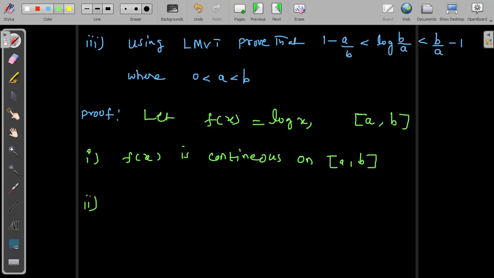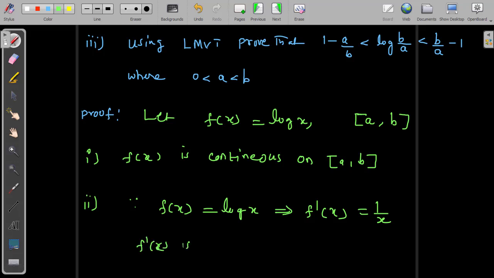After that, differentiability. Since we have f of x equal to log x, now differentiate this function with respect to x. f dash of x equal to 1 by x. We can say clearly f dash of x exists for x belongs to the open interval a comma b. So what does it mean? Excluding a and b, this interval does not include 0. There is no chance of getting 0 here.